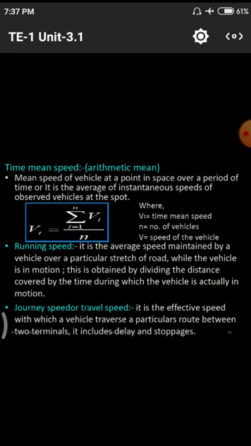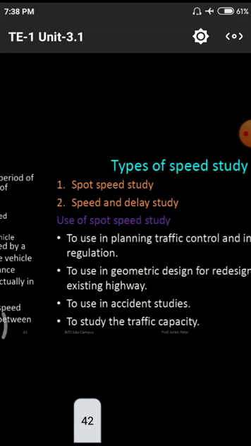Sometimes it may be half an hour or 15 minutes. Due to those obstructions we have to delay for a few minutes, so the speed while journeying is associated with these delays and stoppages due to crossings and others.